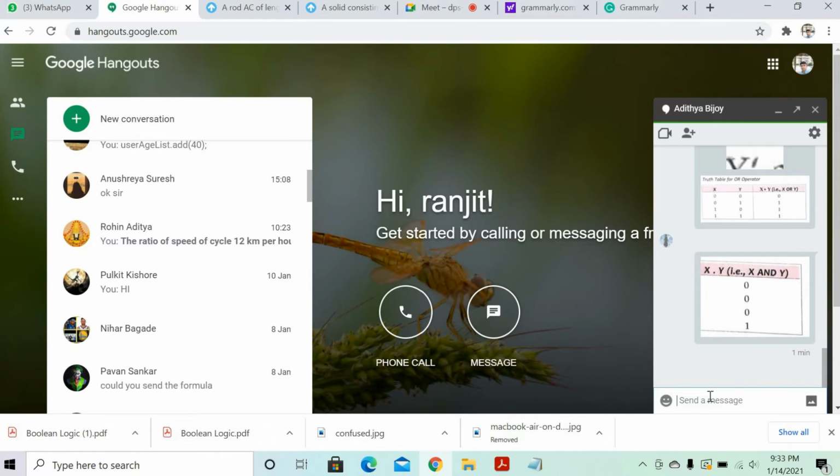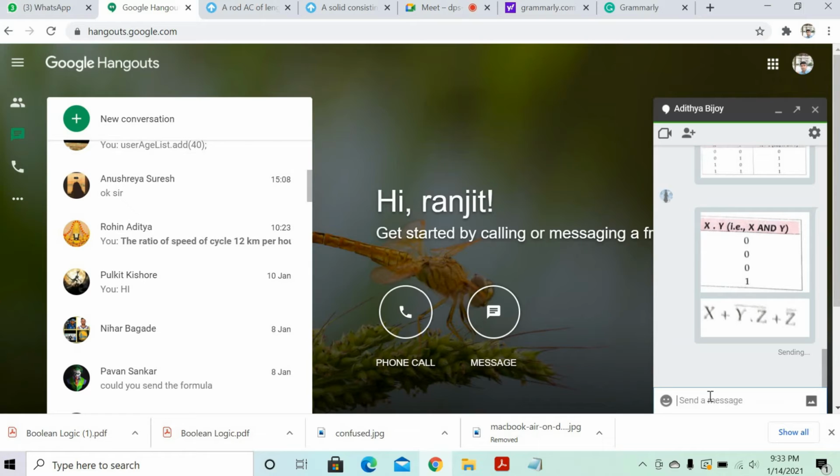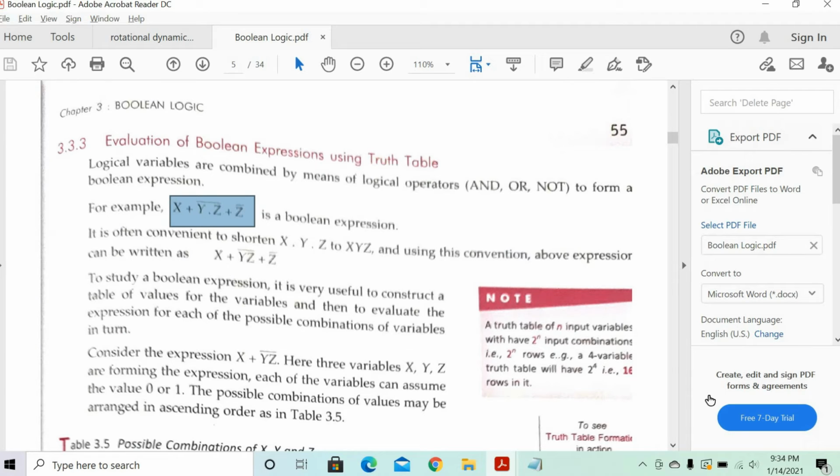Suppose this is the expression we have: x plus y bar dot y and z whole bar plus z bar. This is what we want to evaluate, correct? So that means x is ORed with yz bar and ORed with not of z. Basically, how many inputs do you have? X, y, z. Three inputs we have.